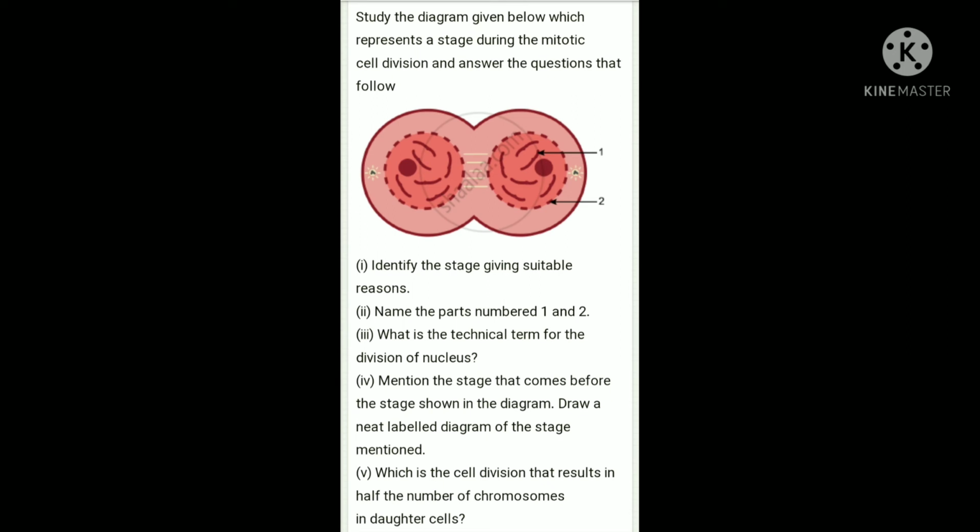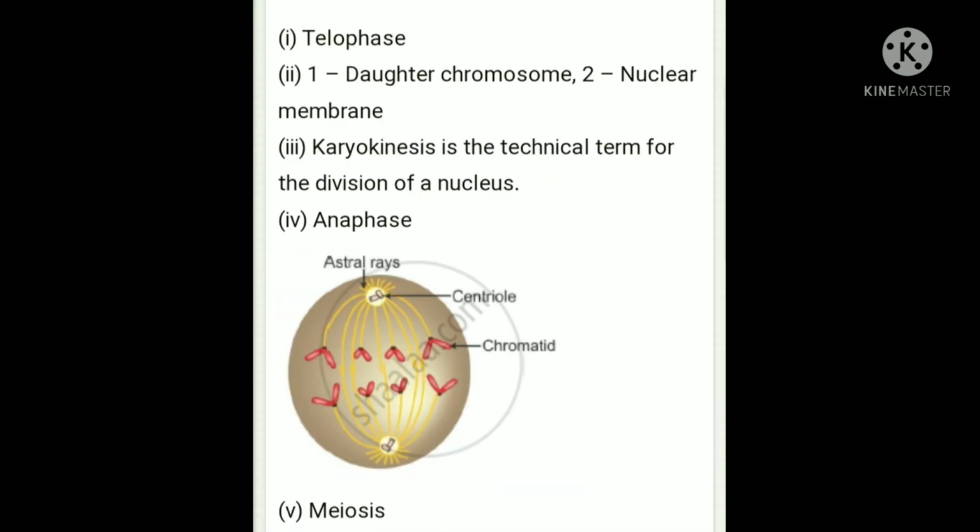So the fourth important one is this diagram. Remember, this diagram is very important. You can see the diagram very nicely, and the first question is to identify the stage giving a suitable reason. Remember that this phase is telophase. There are four types of phases.